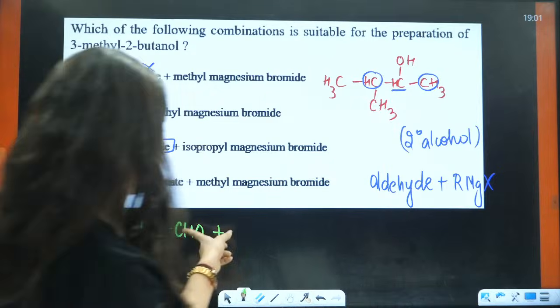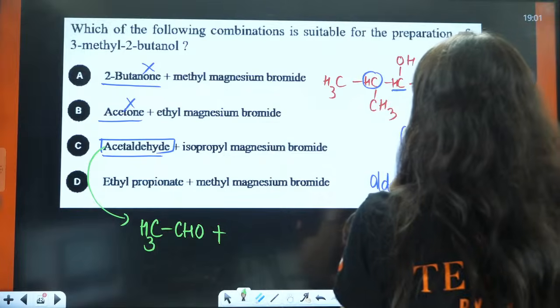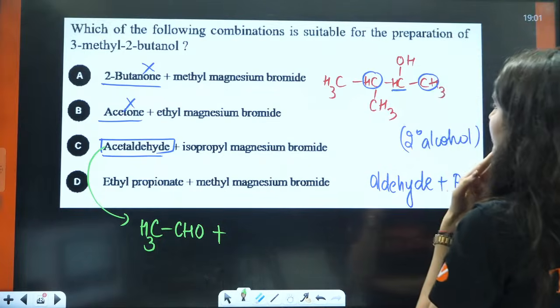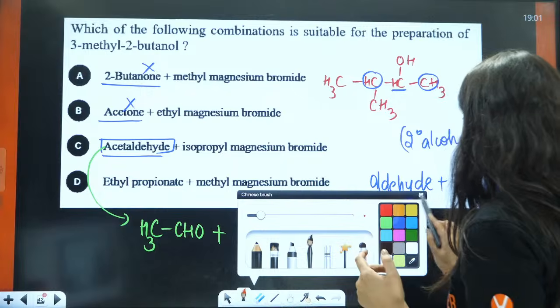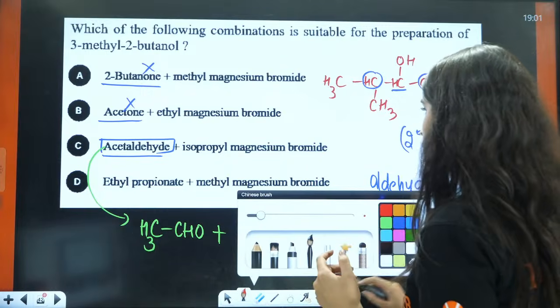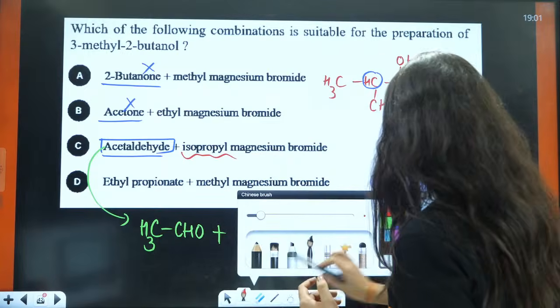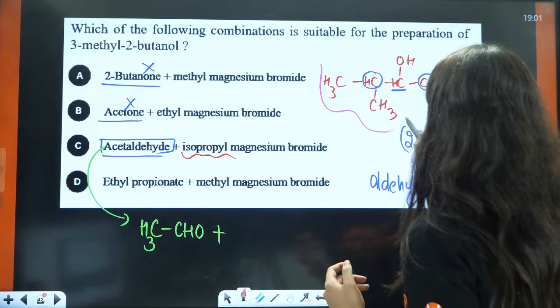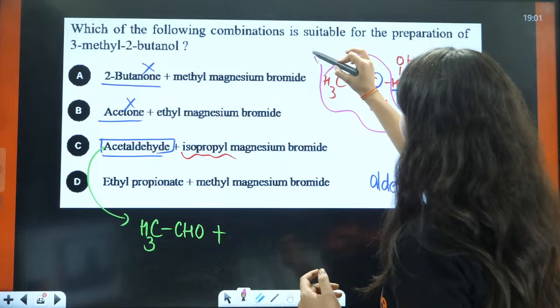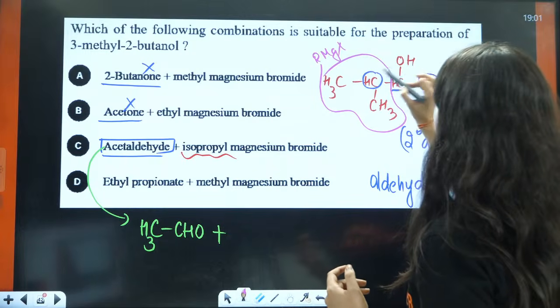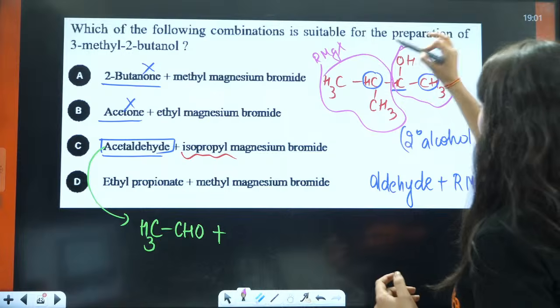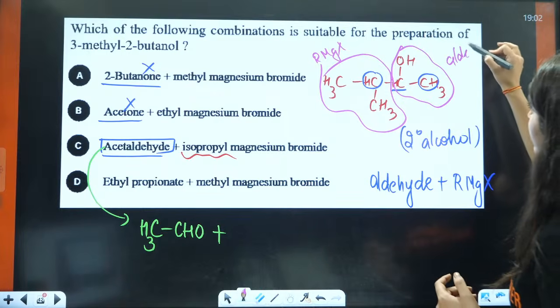You have CH3CHO. Then, what if my Grignard reagent is coming from this isopropyl side? This is my RMgX part, and this is my aldehydic part.